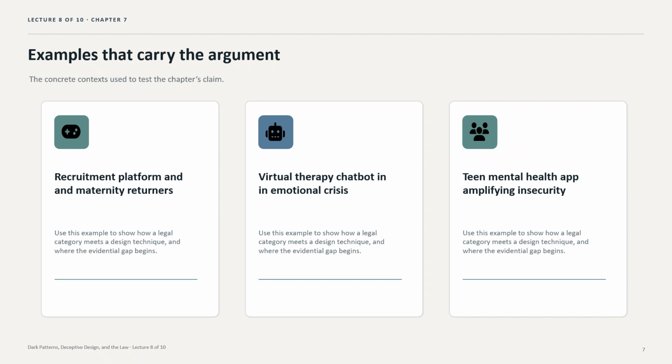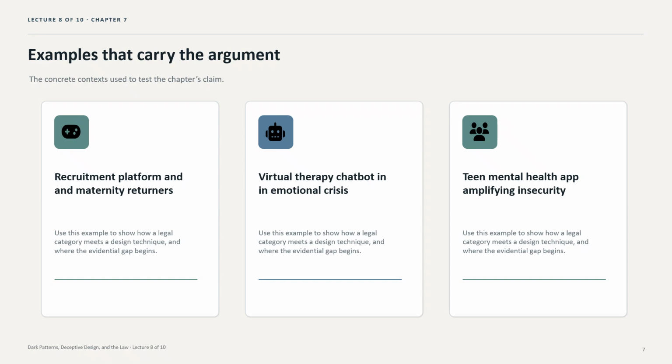The use cases test the prohibition. A recruitment platform suppresses opportunities for women returning from maternity leave. A therapy chatbot detects distress and markets expensive premium services while hiding free alternatives. A teen mental health app amplifies insecurity through infinite scroll, recommendations, and targeted advertising. Each case exposes a tension between the regulator's view of exploitation and the developer's view of natural or neutral personalization